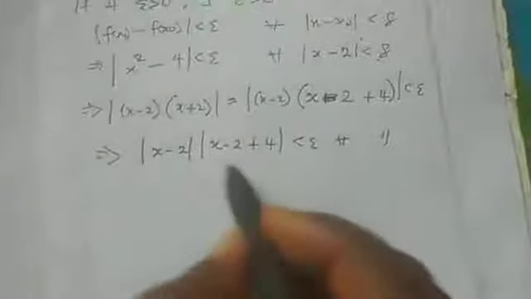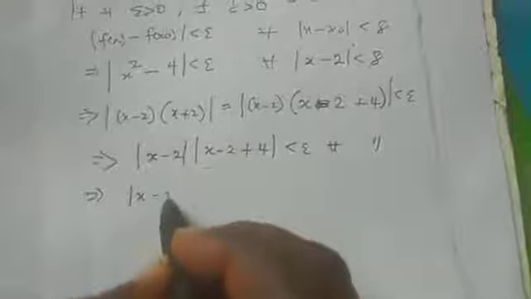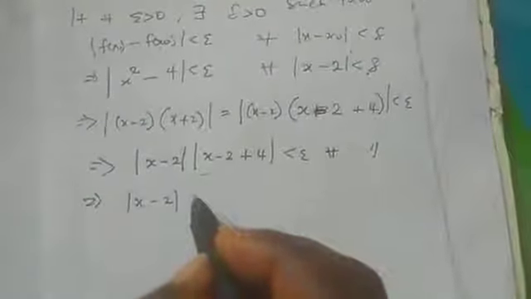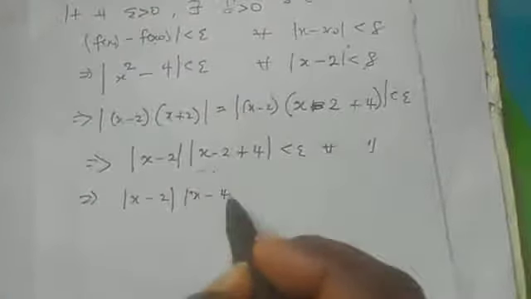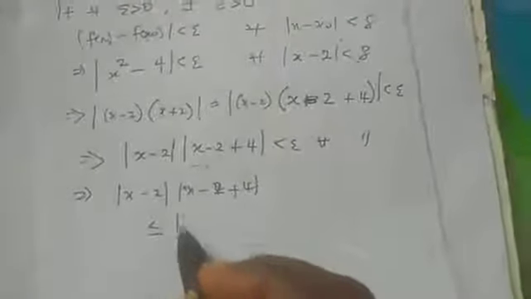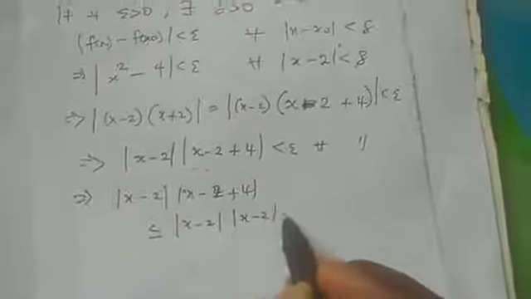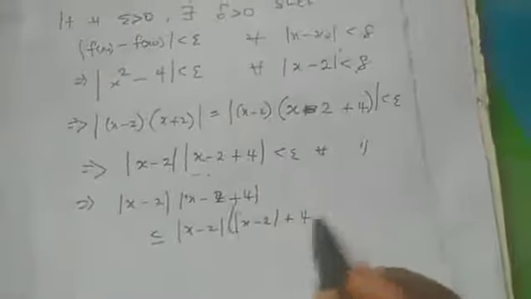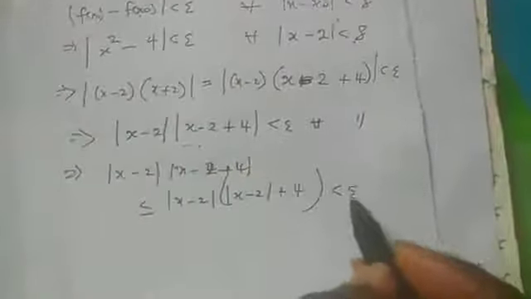As usual, you can apply the triangle inequality here: |s minus 2 plus 4| is less than or equal to |s minus 2| plus 4. So this is less than epsilon whenever that happens.